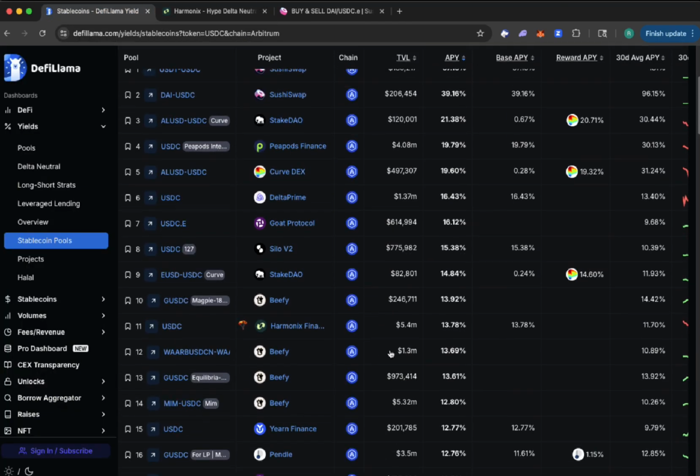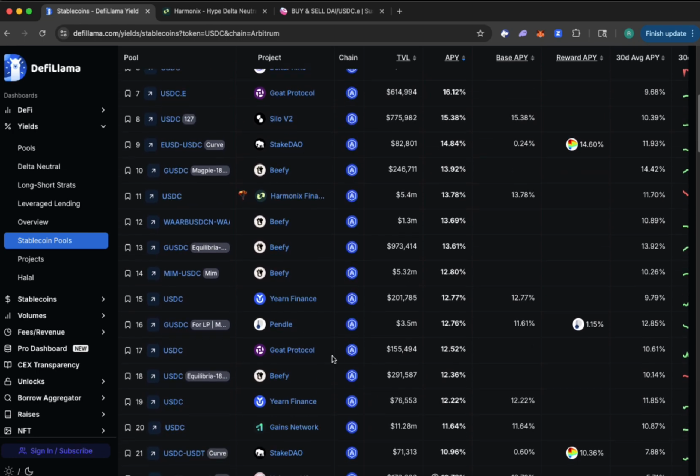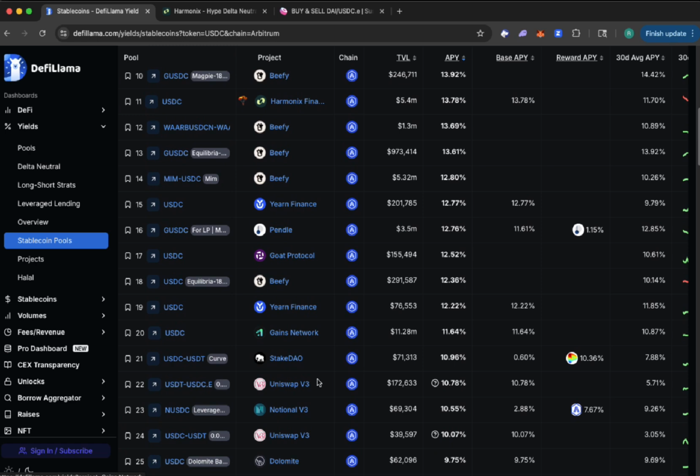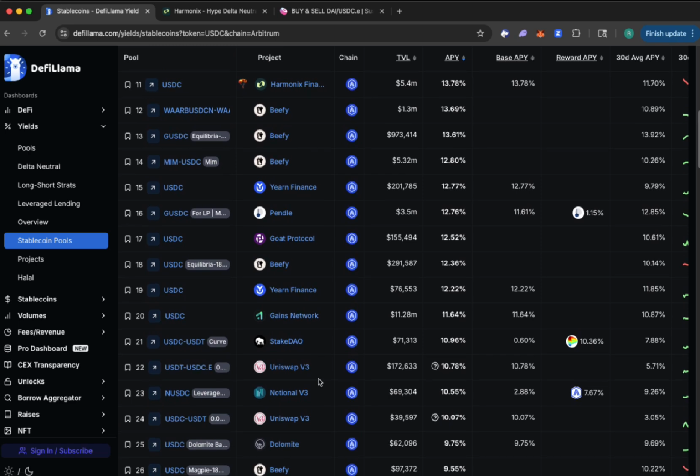But some of these things you'll see that are really, really small, they might not even exist anymore. A lot of these pools are disappearing, meaning if they don't have enough volume, the protocol starts shutting it down. Some of them make deals and they migrate to other protocols. So you just really want to be careful. I use DeFiLlama just as a basis to get an idea of where I want to deploy.